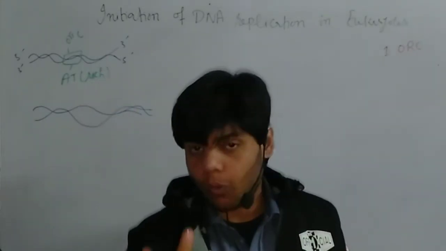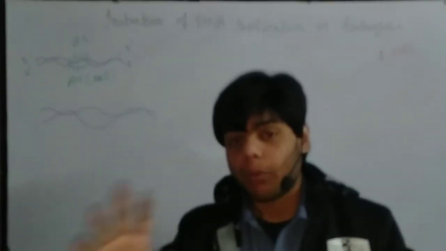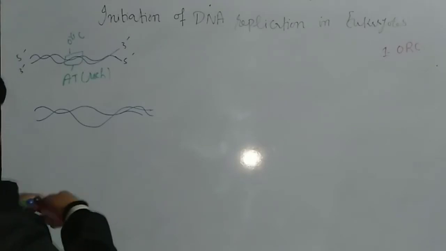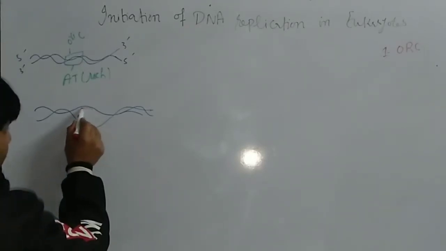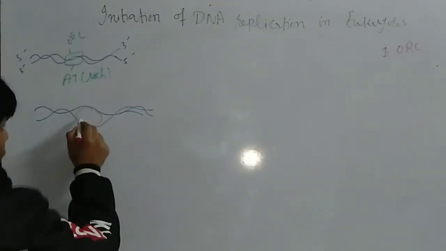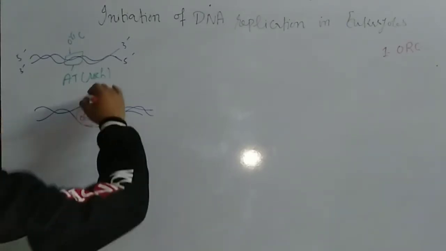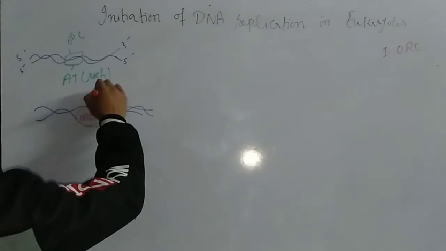Here I draw just one, to explain the process of initiation. Now the ORC is activated and binds at that specific site, the origin of replication.